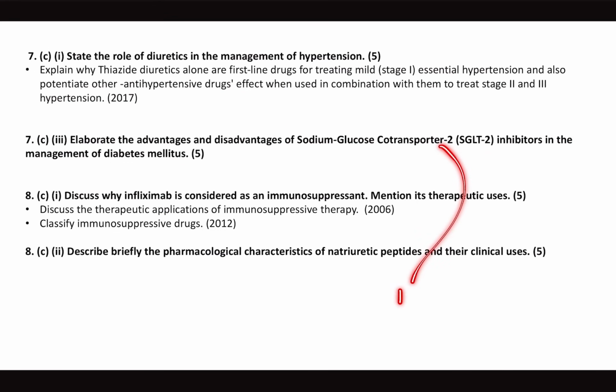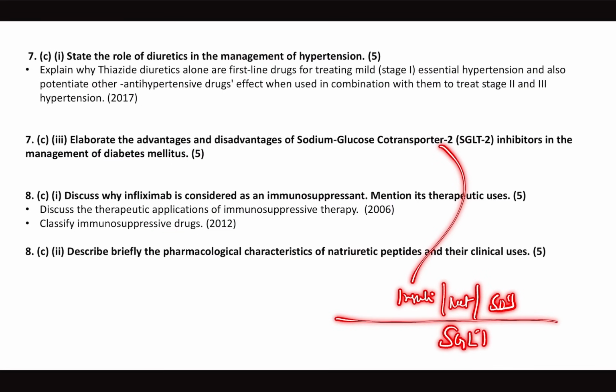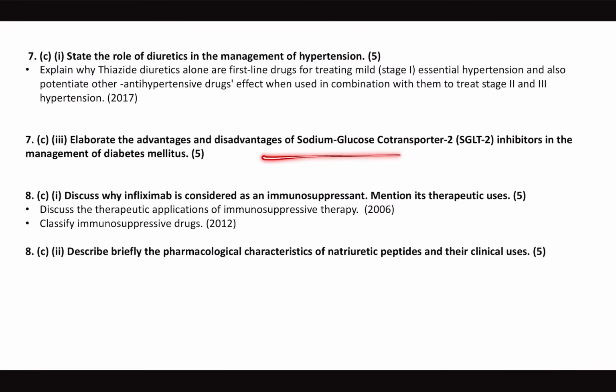Because the examiner is bored of asking insulin, metformin and sulfonylureas. The next possible I predicted was SGLTs, because they are making a lot of sound in clinical practice nowadays. So with that prediction, I put up the same question as the first question in the test series this year, and the question directly came: SGLT2 inhibitors.